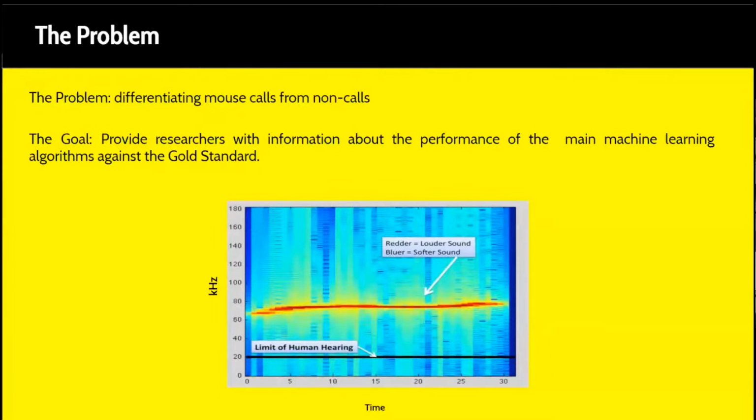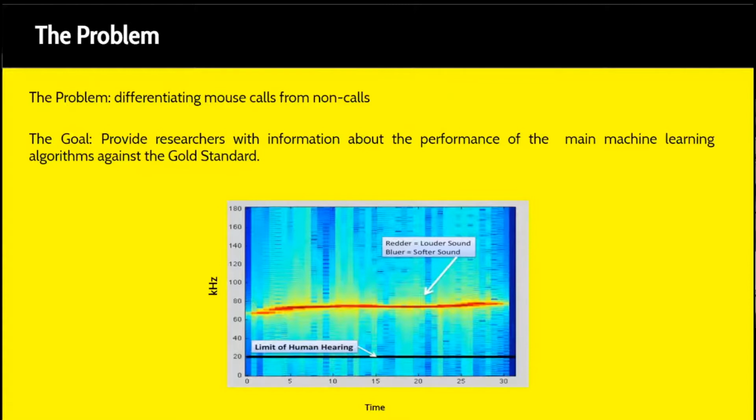So one of the most demanding and arduous tasks in this analysis is separating out the ultrasonic calls from the background noise through a process referred to as segmentation. These noises can include scratches, squeaks on glass, and various other things. And in order to curtail this, researchers have written codes to try to make this differentiation easier. Currently, the gold standard for doing this is by eye.